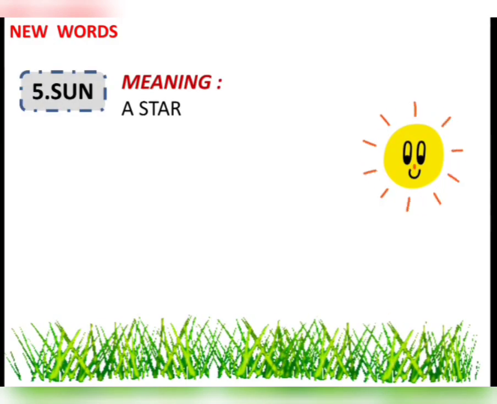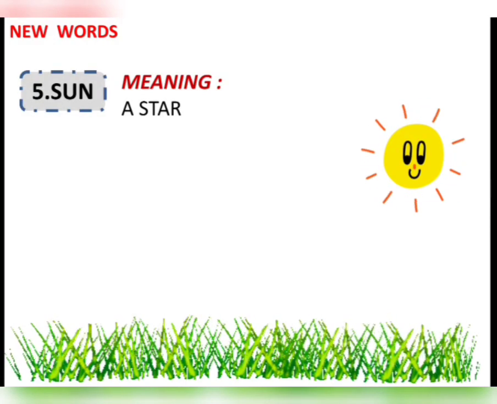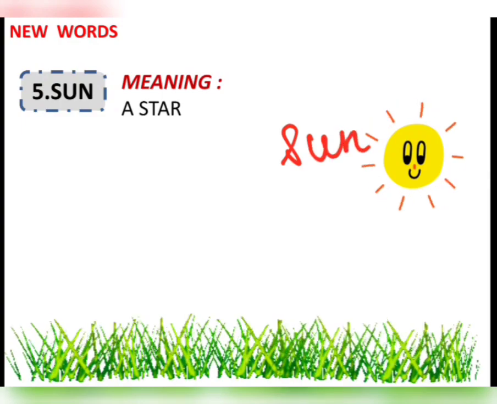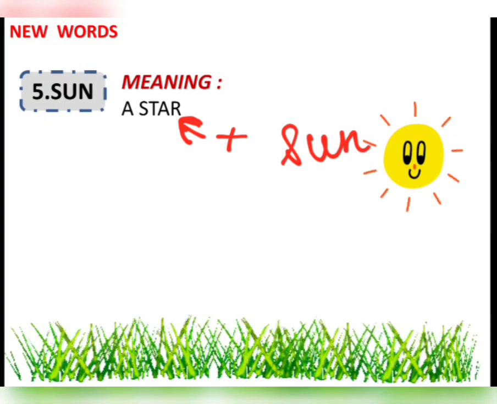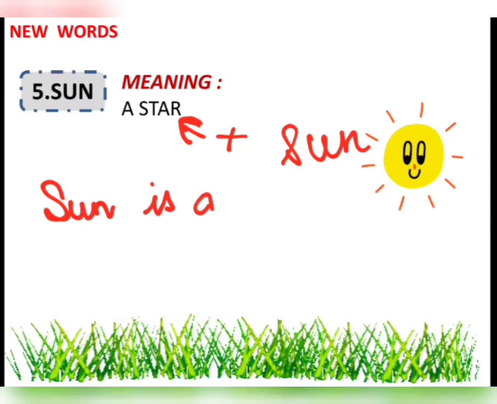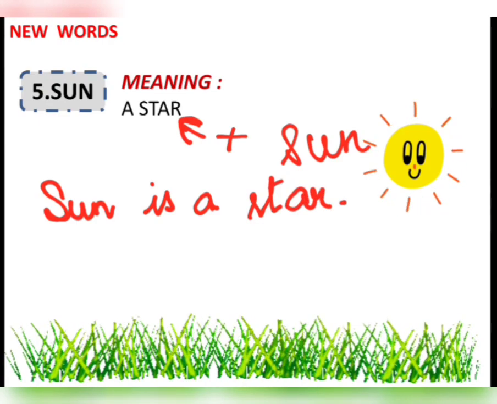Our next word is sun. What a happy bright sun. And it is a star. Can we add both these words? Sun and star. So, after adding these two words, can we make a sentence? Oh yes. Sun is a star. The sun shines in the morning.